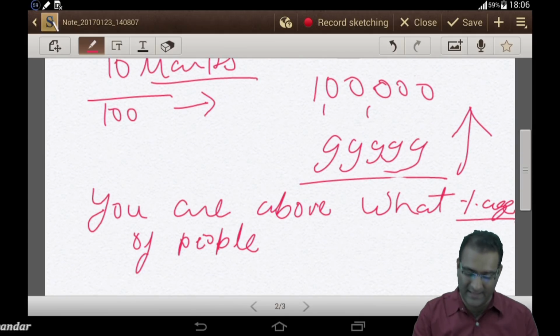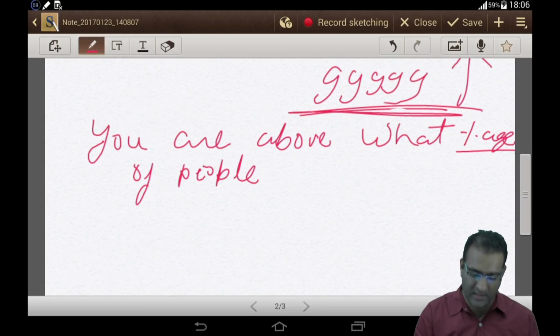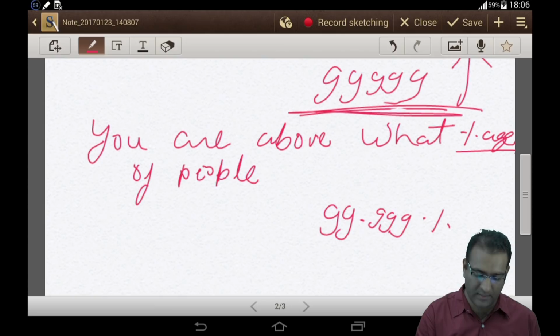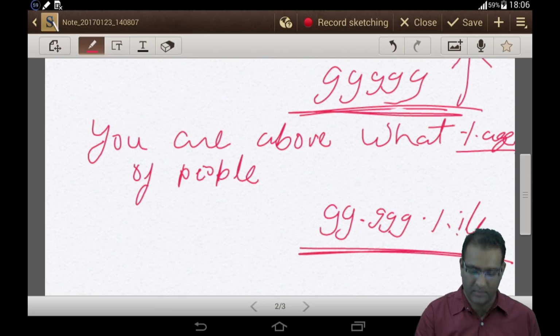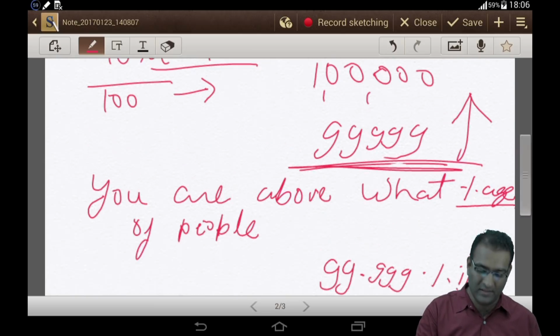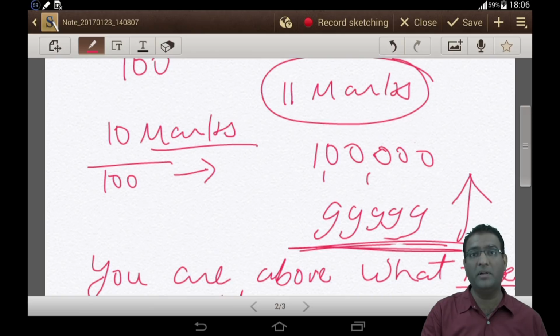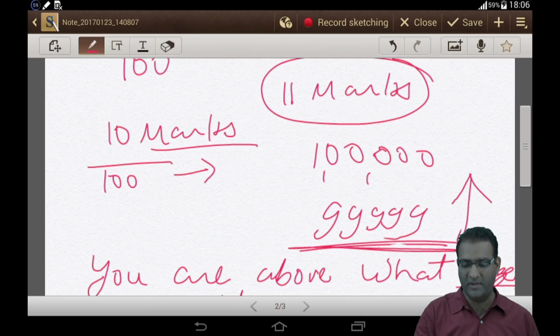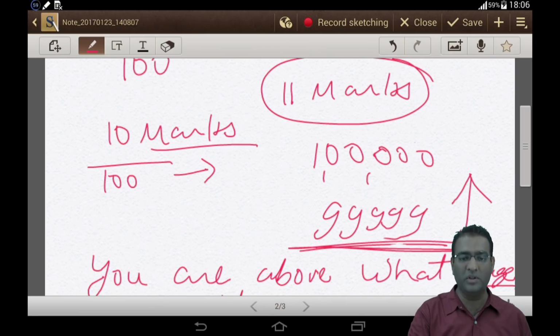So which means can I say in this case it's 99.999 percentile. You are above so many people, your score is above so many people. Now here, see, please understand, I'll give another example here. The example was easy, right? क्योंकि 1 लाख लोग था तो बहुत easy हो गया.